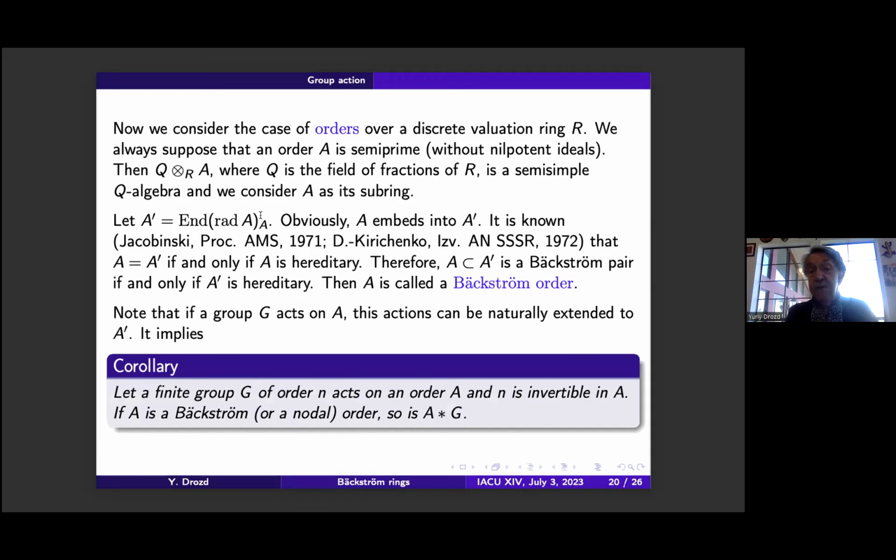Note that if a group G acts on A, then it acts on the radical and on A dash. So the action can be naturally extended to the action on this Backström pair. So we have the following corollary. Suppose that a finite group of order n acts on an order A and n is invertible in A. Then if A is a Backström order, so is the cross product of A and G. And the same for nodal: if A is a nodal order, so is the cross product.